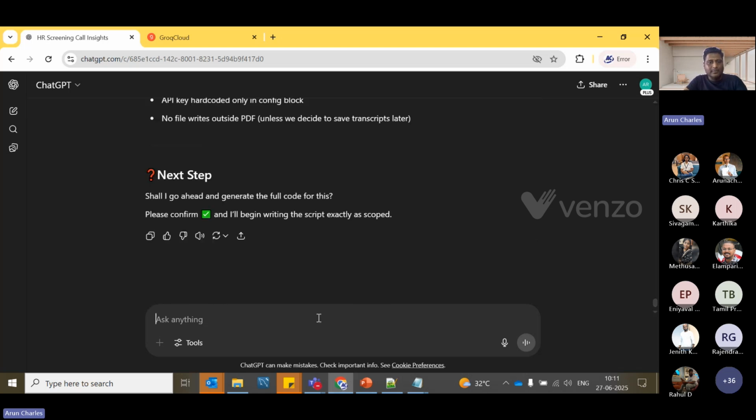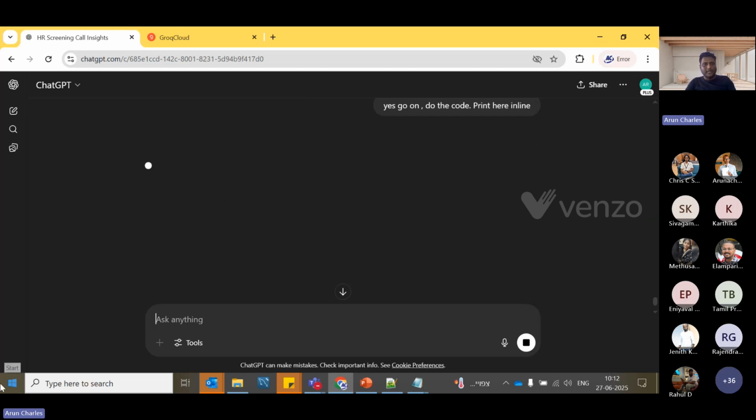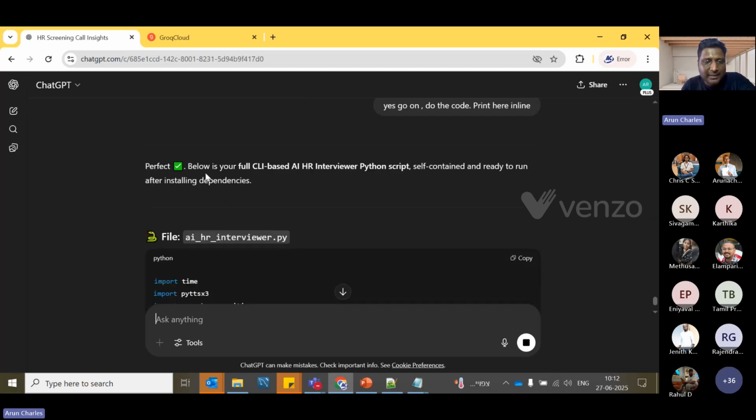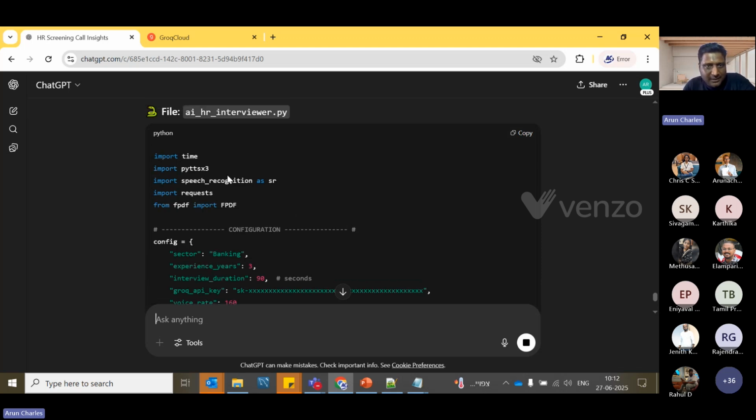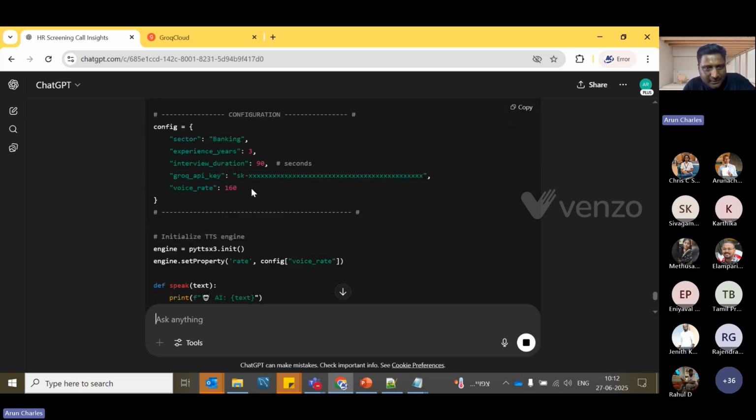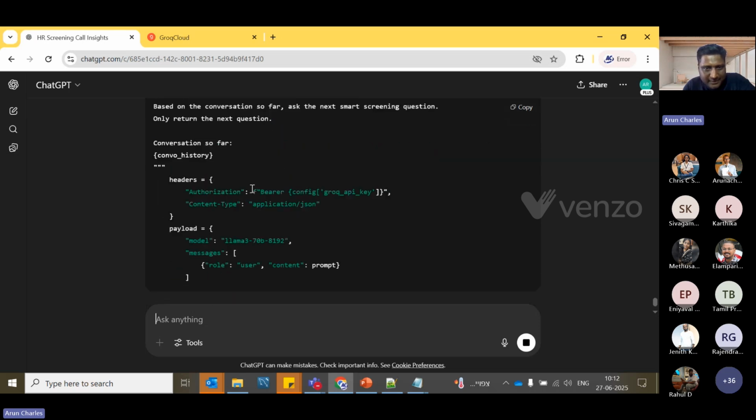Okay, now see, it says, shall I generate it now? I say yes, go on to the code, and I'm asking it to print here inline, because usually it goes into canvas mode, and I don't want canvas mode. Inline is nothing but here. It prints the code here. Okay, it has generated the code.